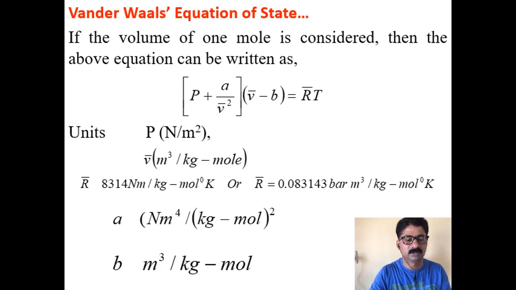R̄ is equal to 8314 Newton meter per kg mole degree Kelvin, or R̄ is equal to 0.083143 bar meter cube per kg mole degree Kelvin, and ā is in Newton meter to the 4 per kg mole square, whereas the unit of b is meter cube per kg mole.